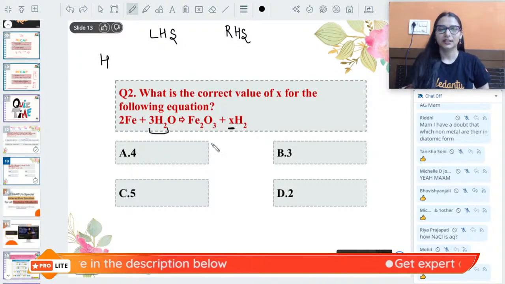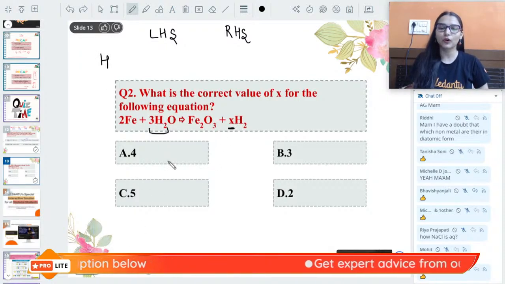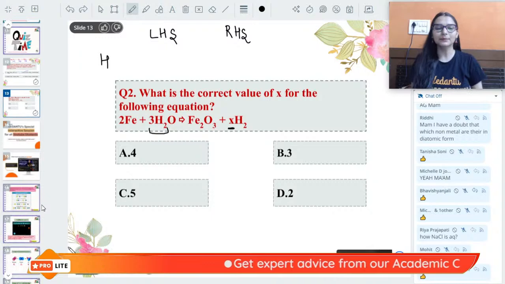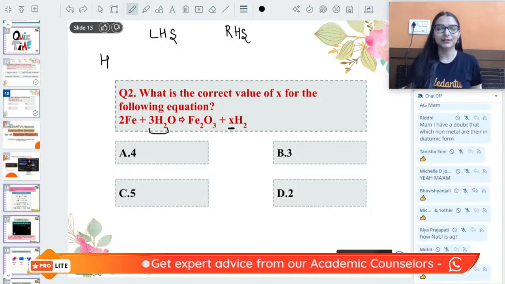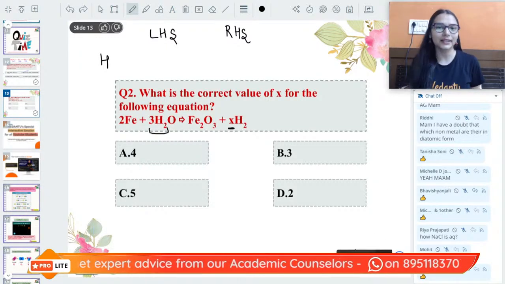Hydrogen. What coefficient will you keep here? 4, 3, 5, 2. Give ma'am a thumbs up. Okay, so we are going to start in 3, 2, 1, attack.